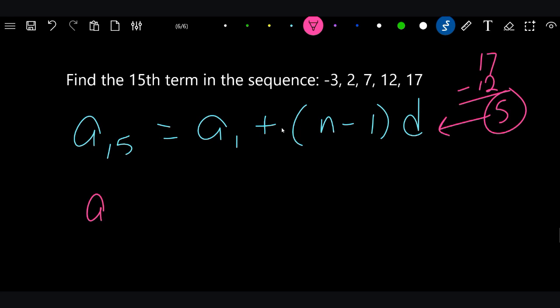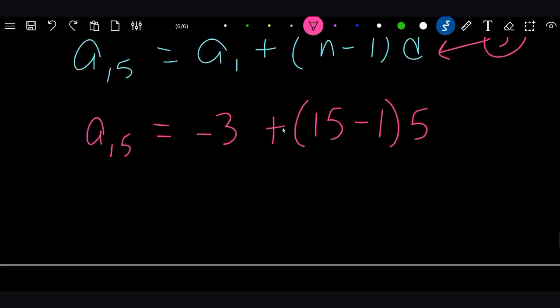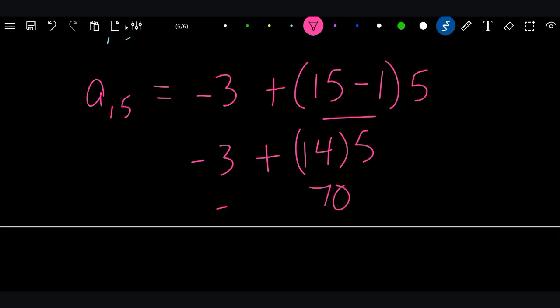So we're going to say a sub 15 equals, what's a sub 1? Well, it's the first term right here. It's negative 3 plus, what's n? N is our 15 because that's what we're looking for. 15 minus 1 times d, which is 5, the common difference. All right, so just solve it with order of operations. So we'll say negative 3 plus 14 times 5, 70. And so you'd have negative 3 plus 70, or you'd have 67 would be our 15th term of that arithmetic sequence. Okay?